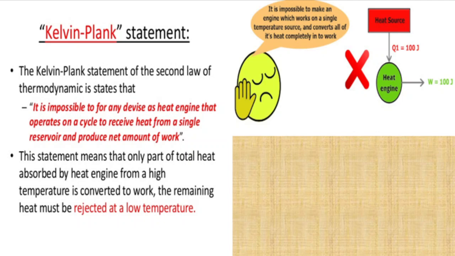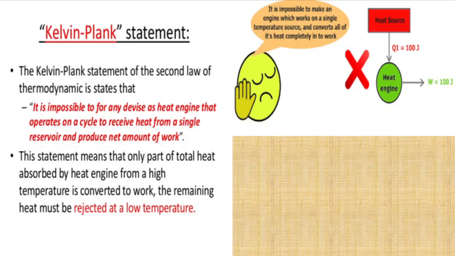So it is not possible to make an engine which works with only one temperature source. We need another source to reject a certain amount of heat energy so that we can get a certain amount of work from the working substance.